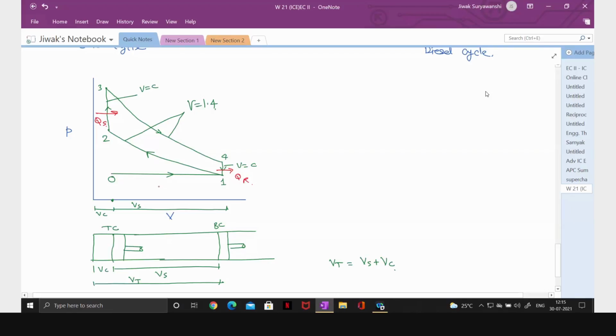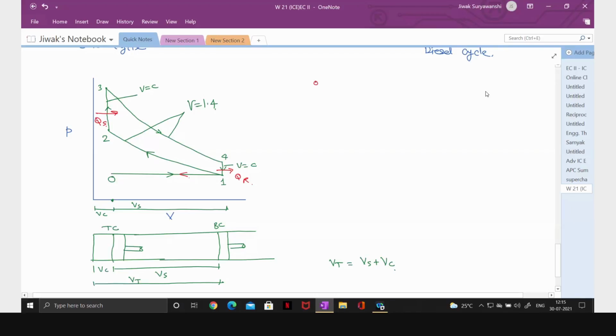So heat is supplied during constant volume process 2 to 3, and heat is rejected during constant volume process 4 to 1. And then 1 to 0 is exhaust stroke.